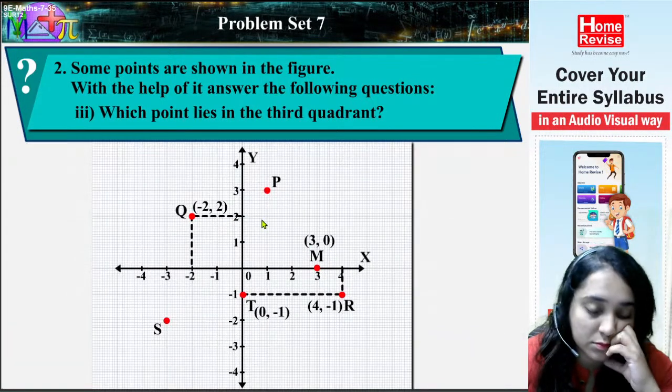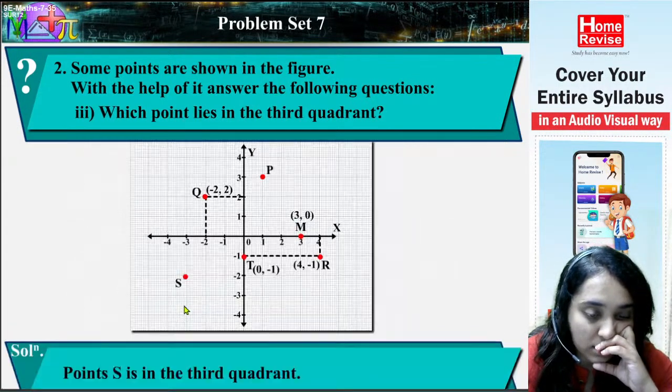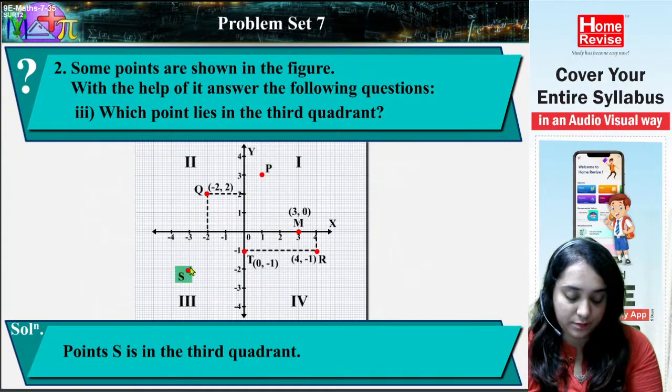3. Which point lies in the third quadrant? Solution. First, second, third. So point S is in the third quadrant.